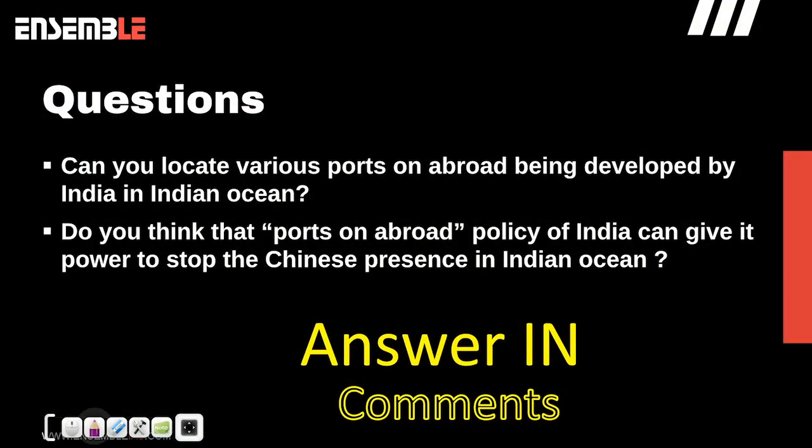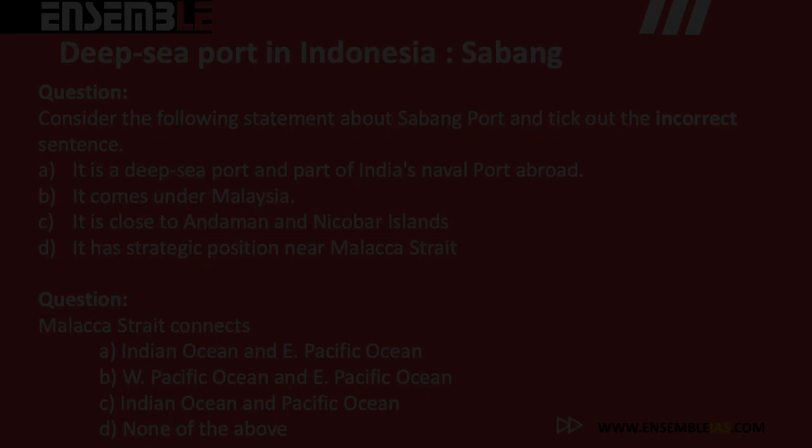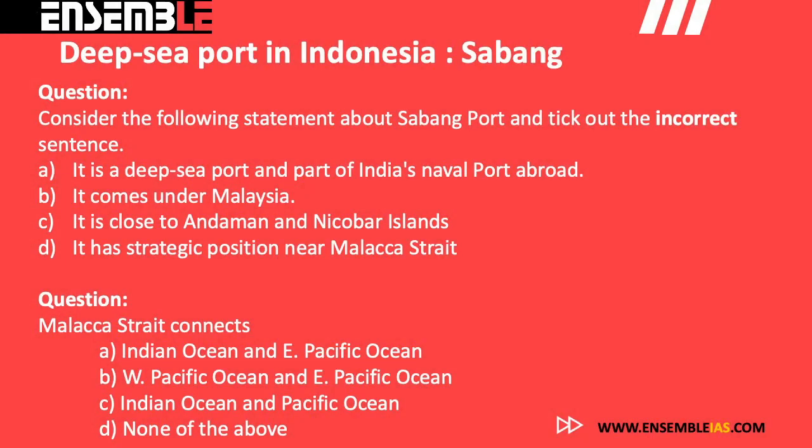Now coming to the answer section, let me answer the questions that we asked you at the beginning. I hope you can answer them by yourself now that the topic has been explained. Question number one was: consider the following statements about Sabang port and pick out the incorrect one. The answer would be B. It comes under Malaysia?